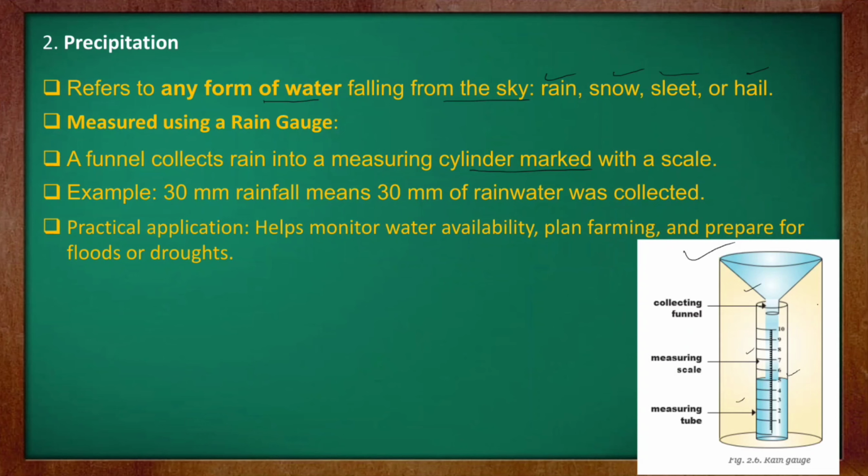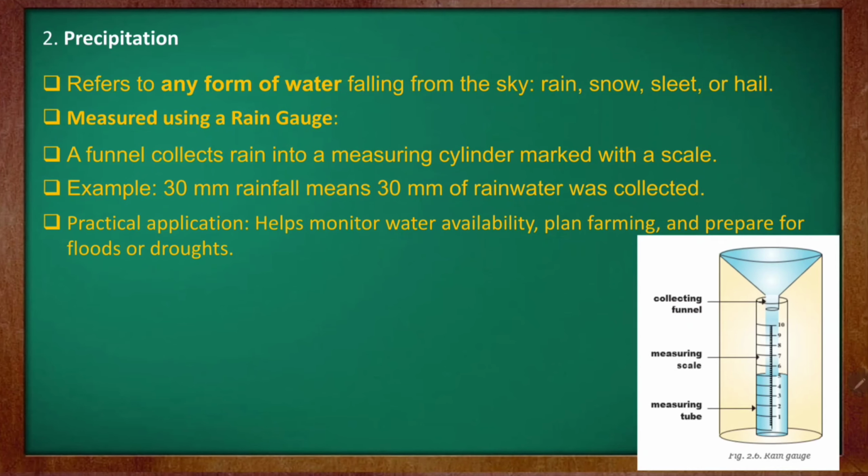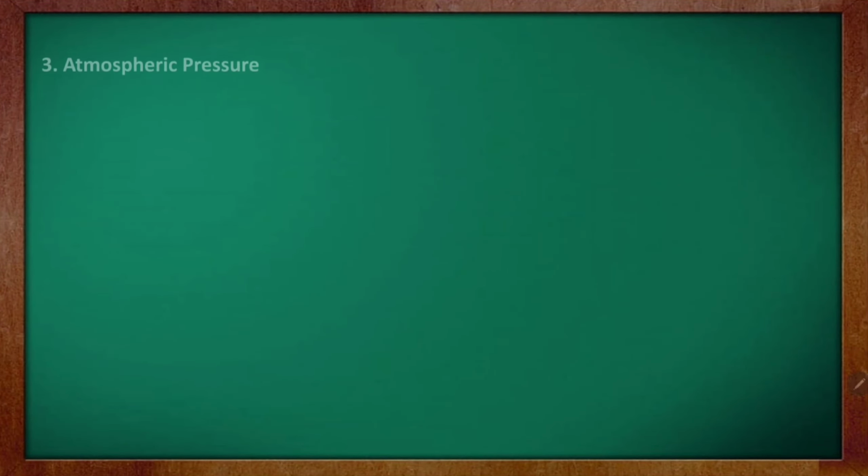Practical applications: it helps monitor water availability, plan farming and prepare for flood and drought. So what is the use of measuring rainwater? It helps in monitoring the availability of water, it helps in the planning of the farming and agriculture sector, and it helps us prepare for flood or drought. If it rains too much, we'll prepare for flood, and if there is no rain, then we'll prepare for drought. So that is about precipitation.